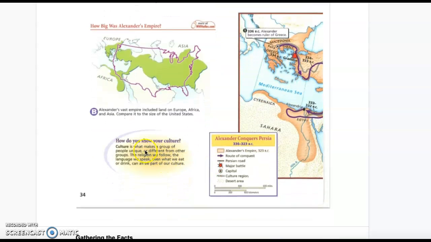How do you show your culture? Culture is what makes a group of people unique or different from other groups. The religion we follow, the language we speak, even what we eat or drink can all be a part of our culture.